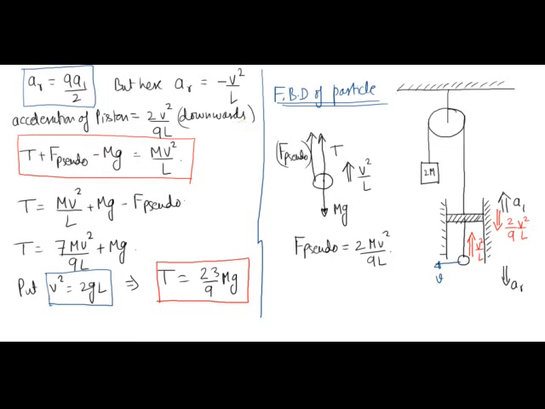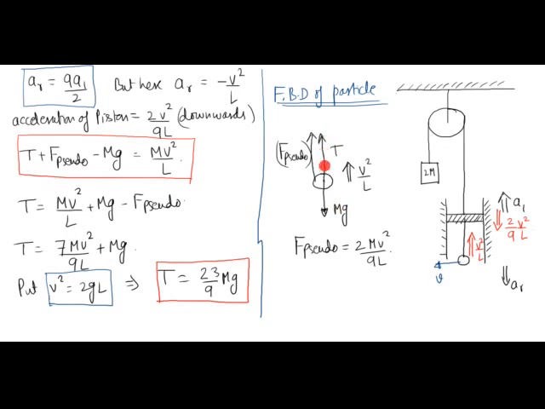Now let us draw the free body diagram of this ball, or this particle, in the frame of reference of this piston. So mg is the vertically downward force of gravity which earth is exerting on this.